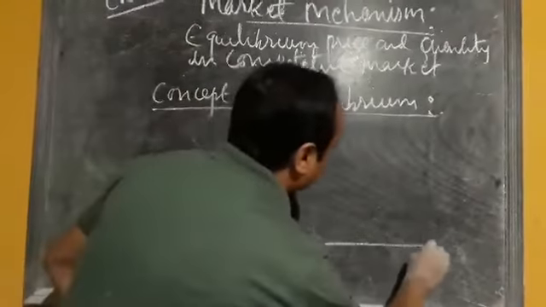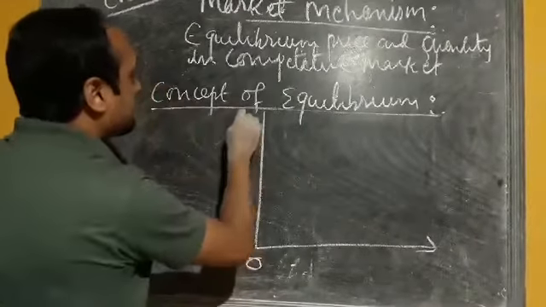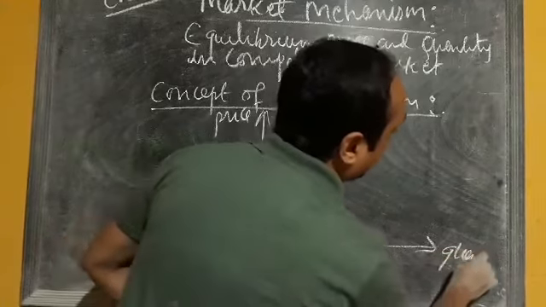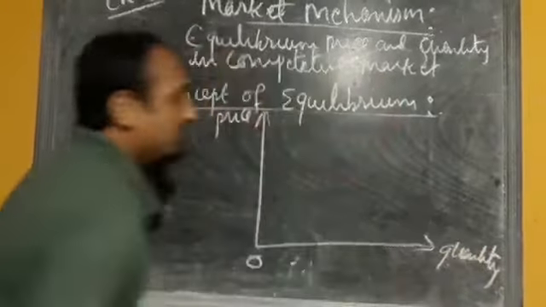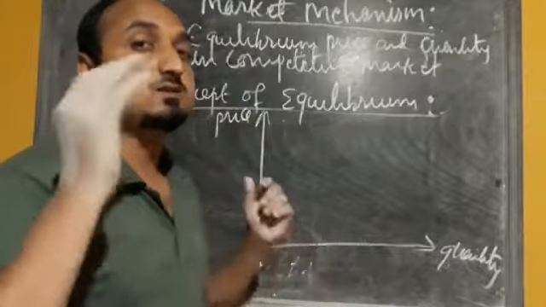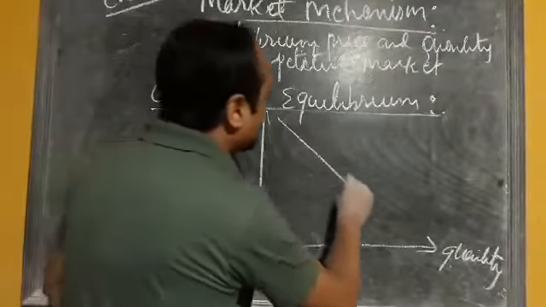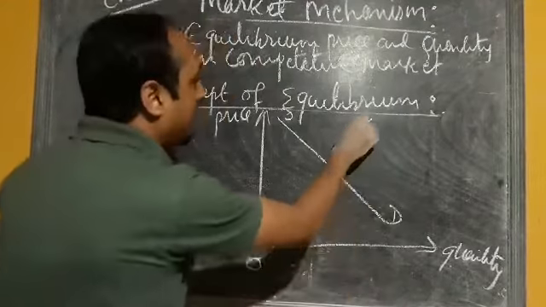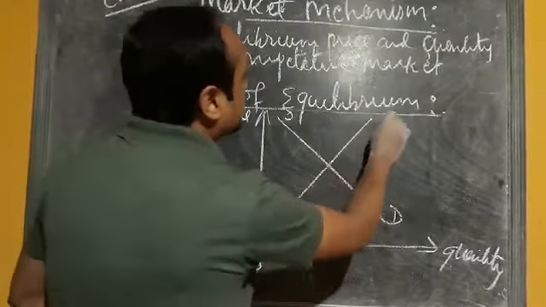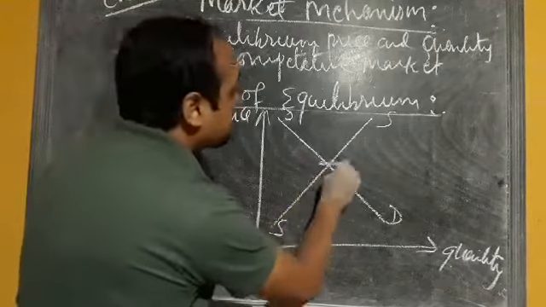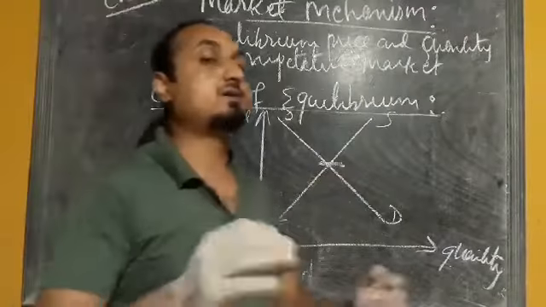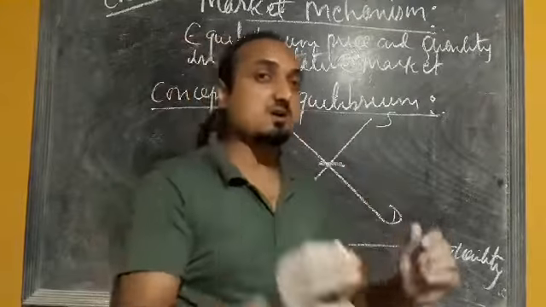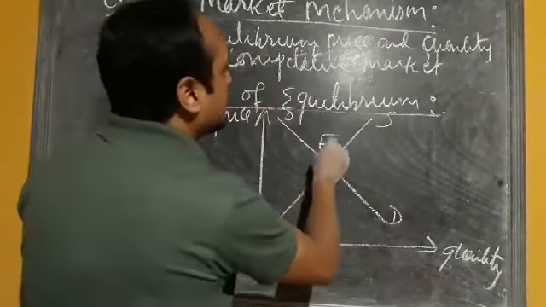Suppose this is the origin, this is the price axis, and this is the quantity axis. We have already done the shape of the curves: the demand curve is downward sloping and the supply curve is upward sloping. The point at which demand and supply intersect each other is called the equilibrium point.